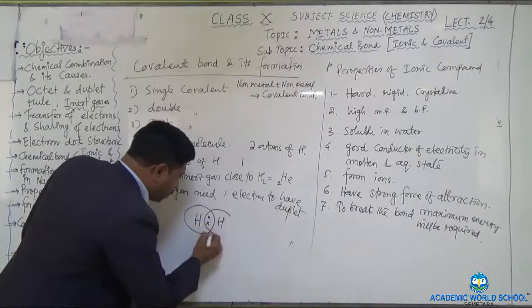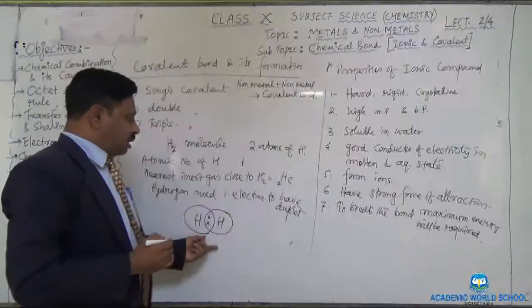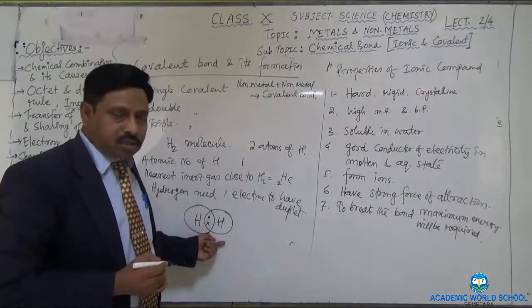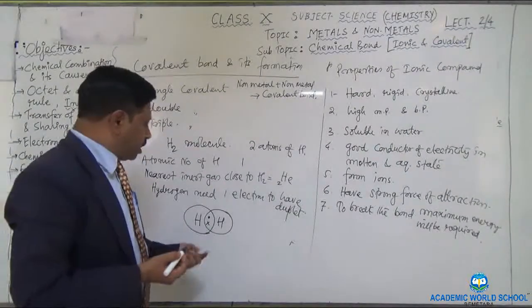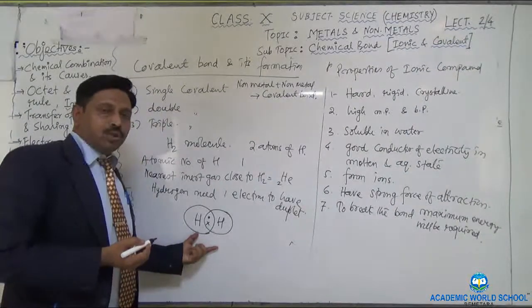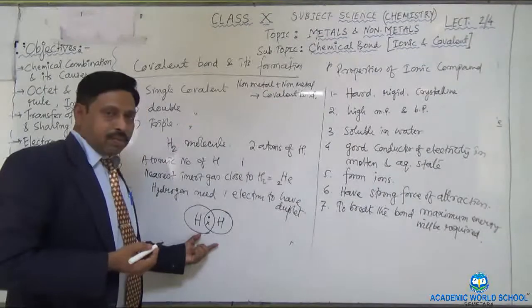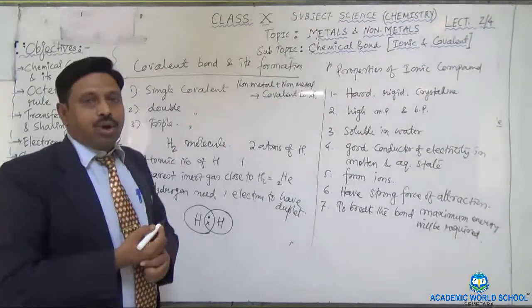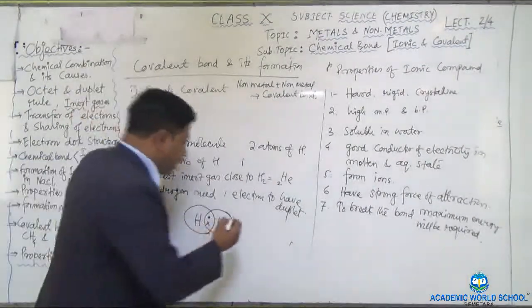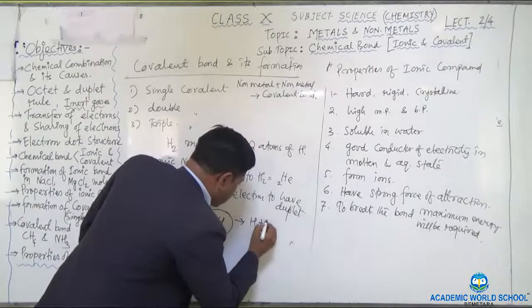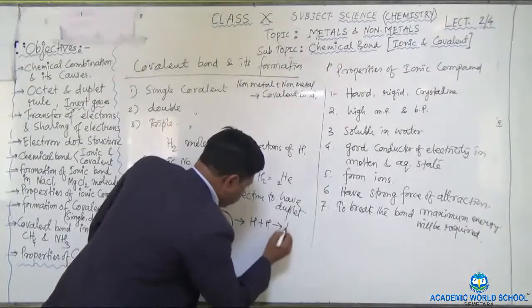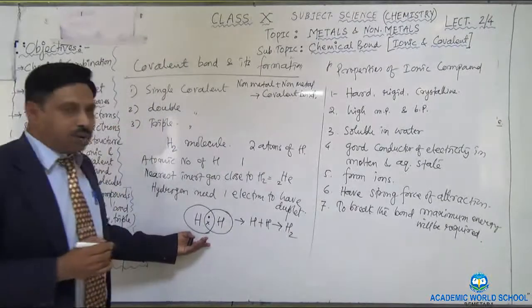Similarly, this hydrogen also has two electrons. So in this way, by mutual sharing of the electrons, the chemical bond is forming, which is known as covalent bond. H plus H, H2. So this bond is single covalent bond.